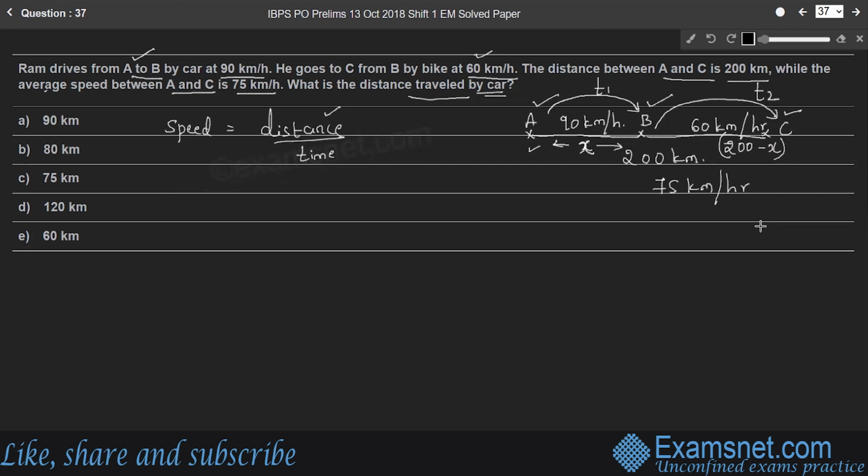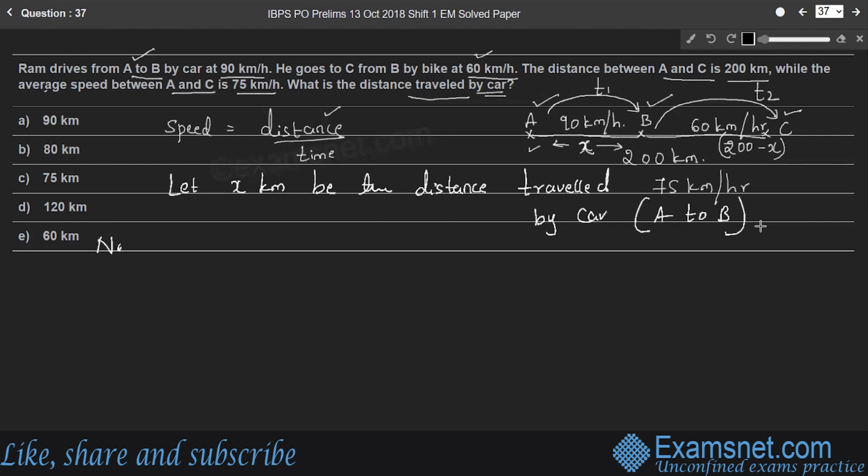So the speed is distance by time. So let x kilometer be the distance traveled by car. Traveled by car, that is the A to B distance. Right.